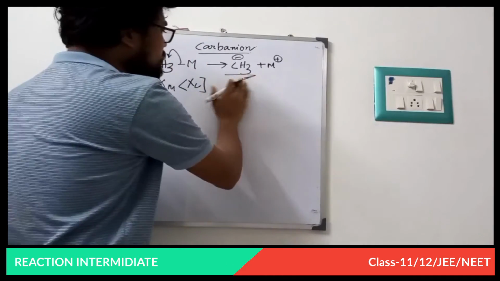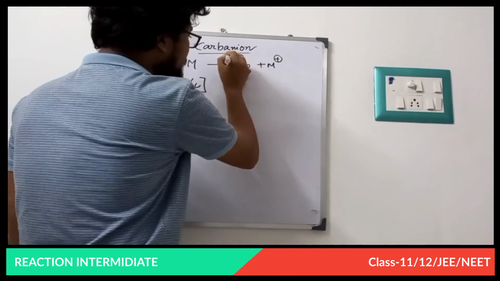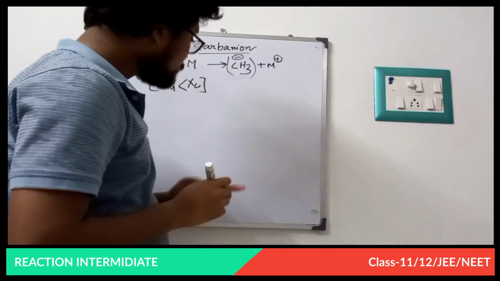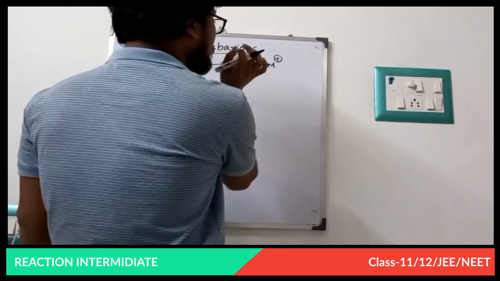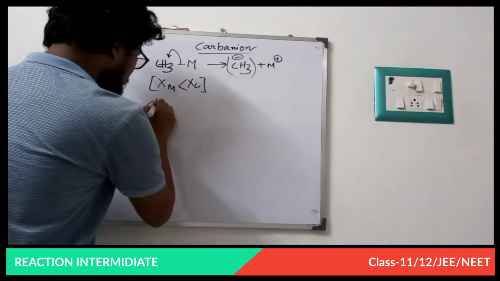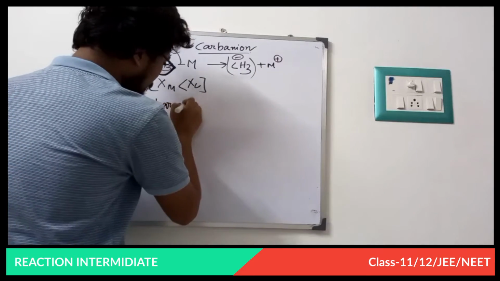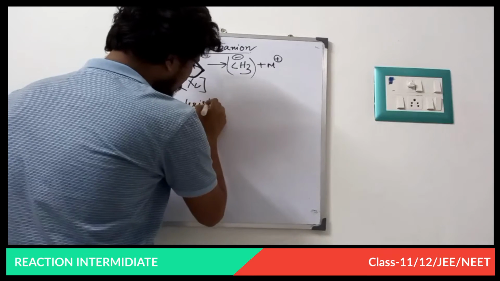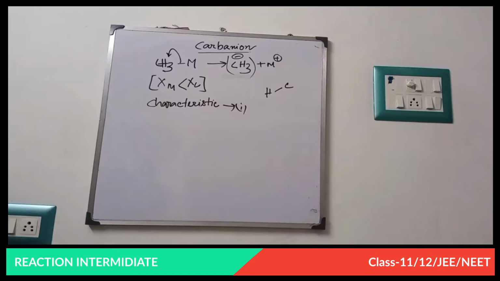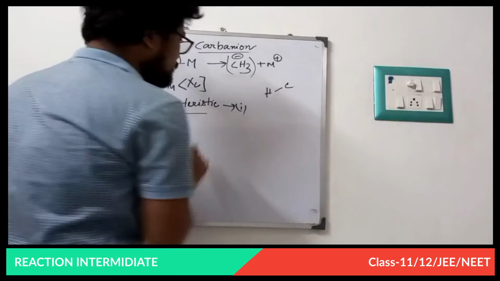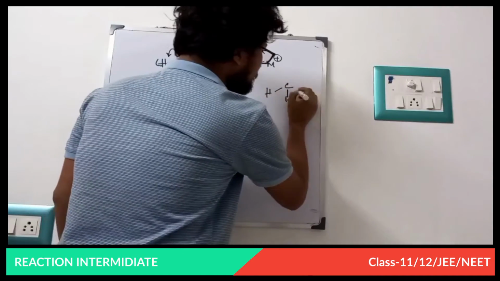Now what are the main characteristics of carbanion? First of all, you see what the hybridization of this reaction intermediate is. First, write the characteristics. Number one. Now look at the characteristics first. What is the hybridization of this reaction intermediate?